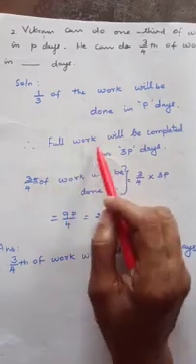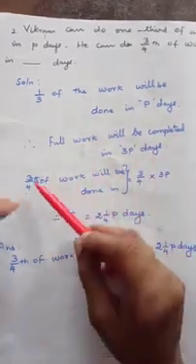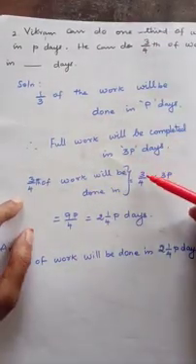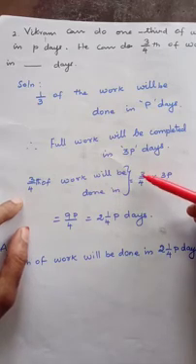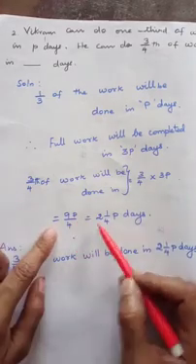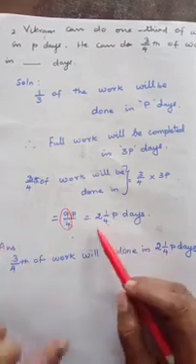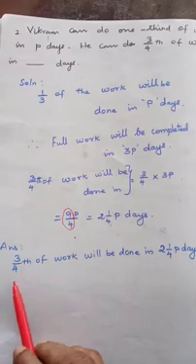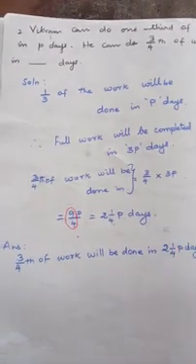Full work will be completed in 3P days. 3/4 of the work will be done in 3/4 into 3P, so 9P by 4. That is equal to 2 1/4, written as a mixed fraction, 2 1/4 P days. Answer: 3/4 of the work will be done in 2 1/4 P days.